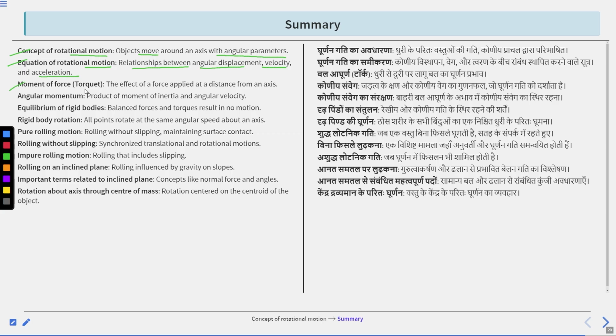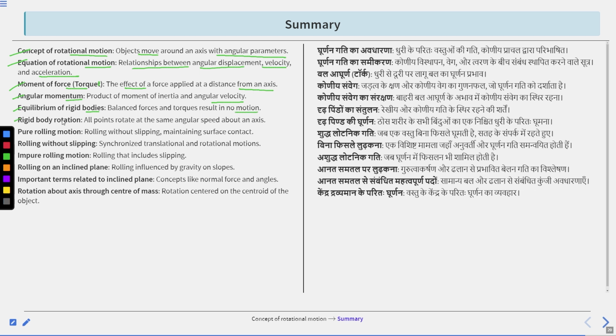Third, moment of force or torque. Clear? The effect of a force applied at a distance from an axis. Next, angular momentum, the product of moment of inertia and angular velocity. Then equilibrium of rigid bodies: balanced forces and torque result in no motion.